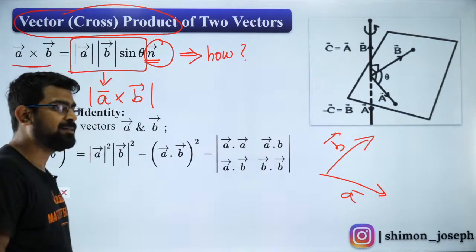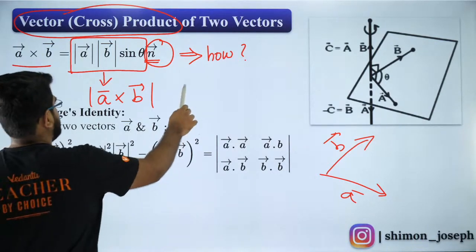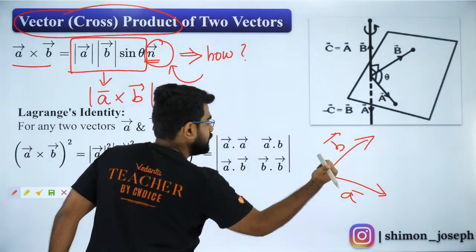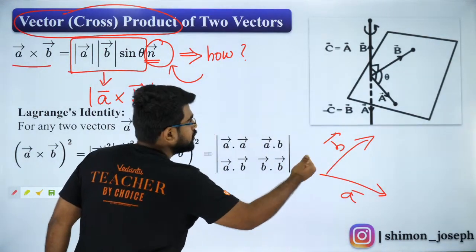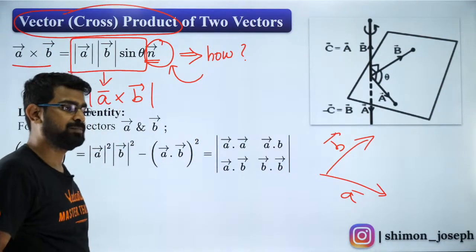Okay. Yes, n is a unit vector. Of course, yes, n is a unit vector in the direction of A cross B, which is given by right hand rule. So right hand thumb rule we call it. So n is a unit vector, don't forget that. That's a good question. Nakul, very good, you are right.